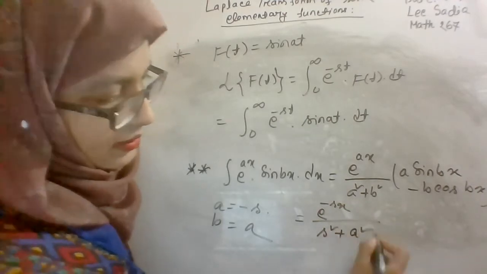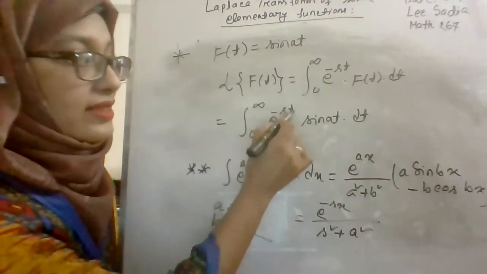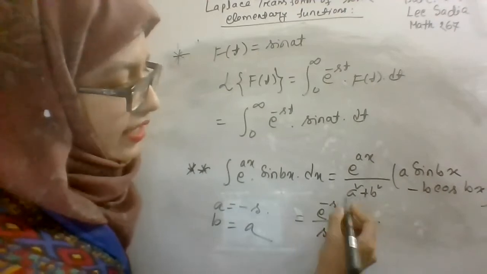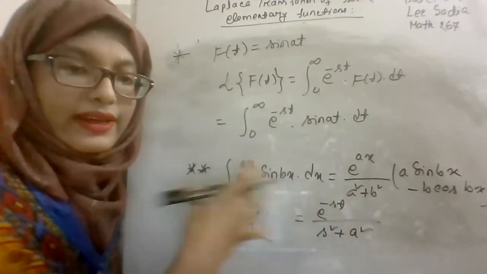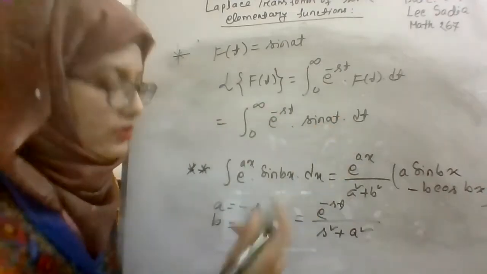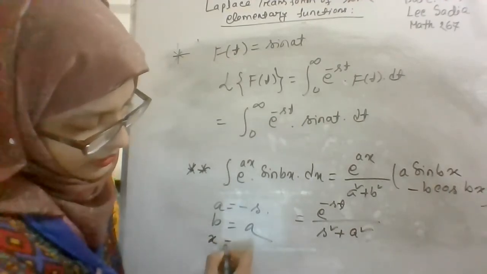Here the variable is t, yes, it will be t. In this formula the variable is x, but in our considered integral the variable is t, so x will be replaced by t.